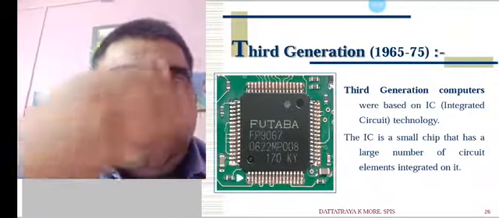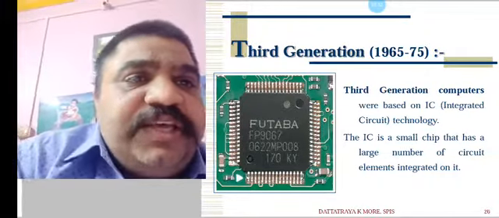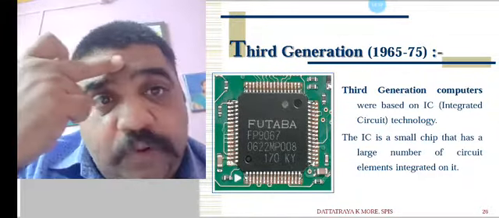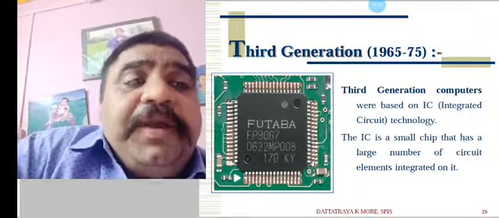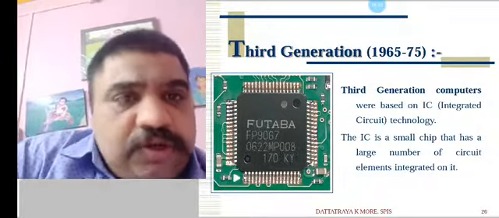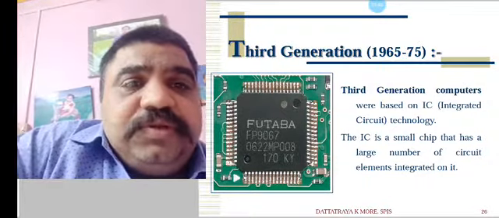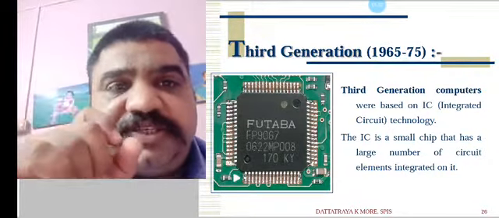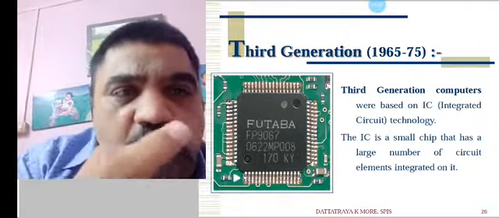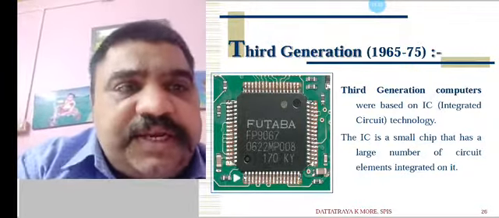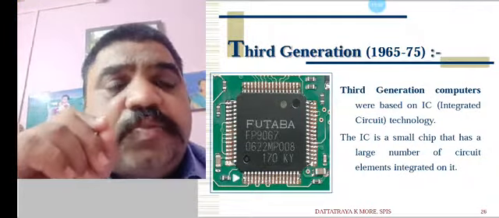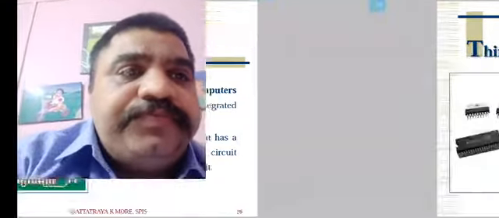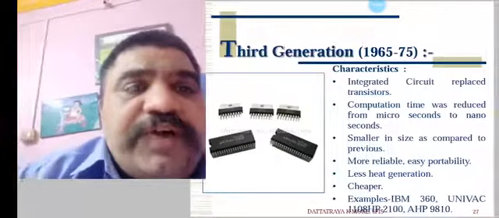Third generation computers: you are very familiar with such things. ICs, which you can see easily on any circuit board. So third generation computers were based on IC, integrated circuit technology. These ICs are small chips that have a large number of circuit elements integrated on them. On the small integrated circuit, or IC, so many small elements were included. This is one more photo of an IC.